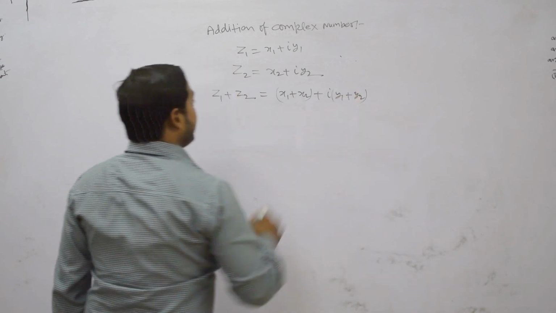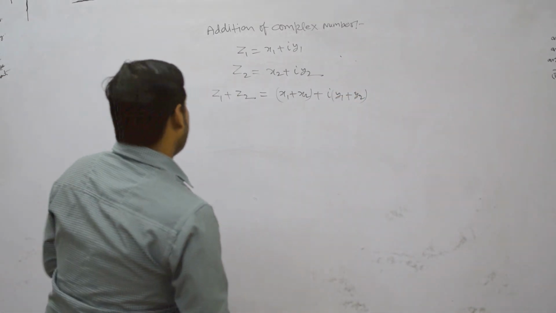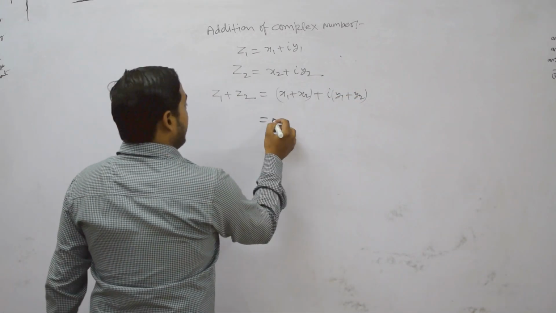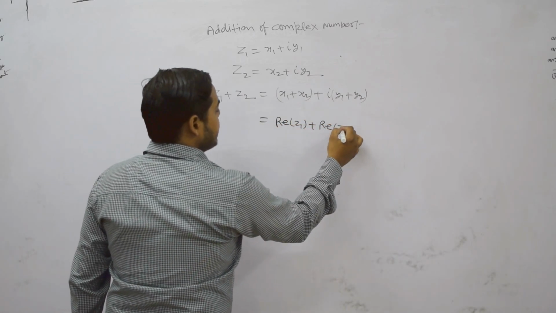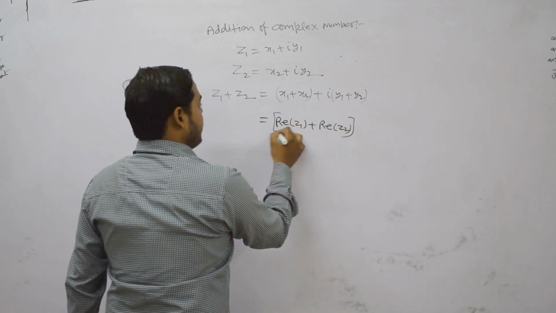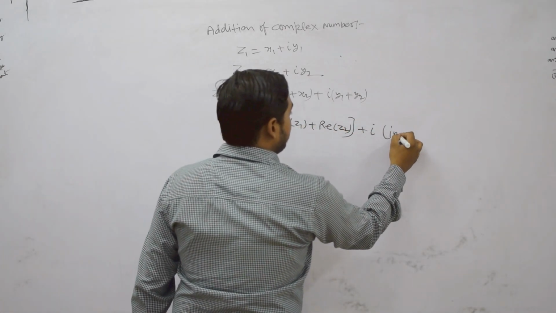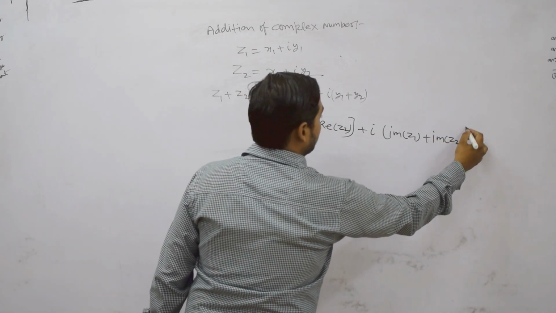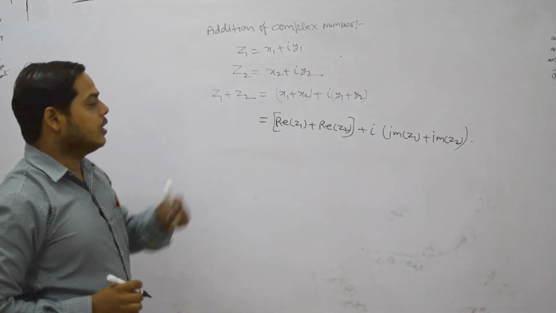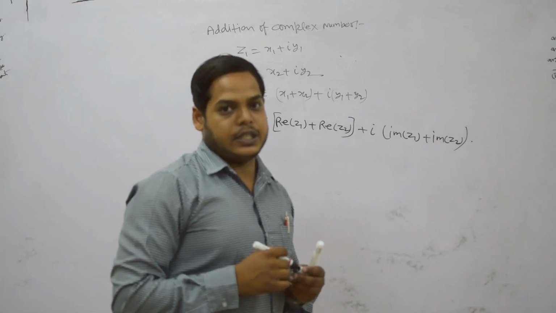Or in other words, z1 plus z2 equals real part of z1 plus real part of z2 plus i times imaginary part of z1 plus imaginary part of z2. This is the addition of two complex numbers.